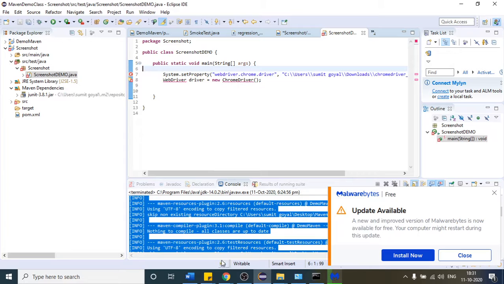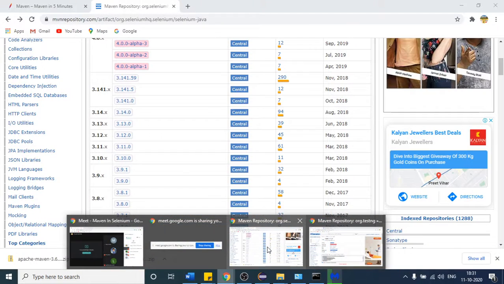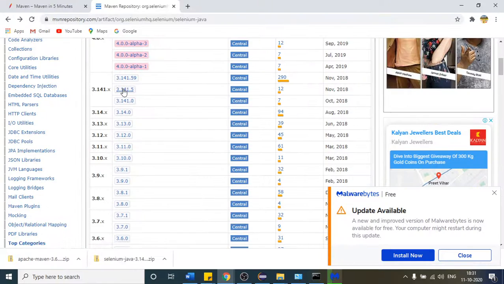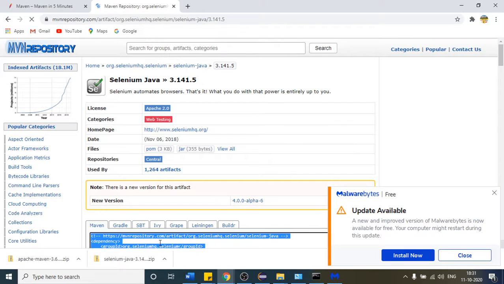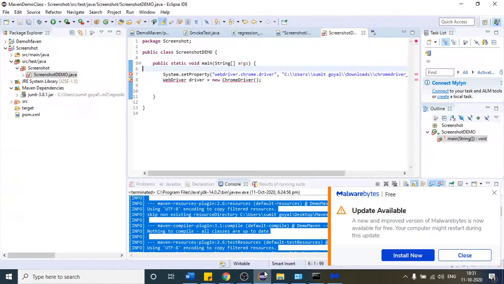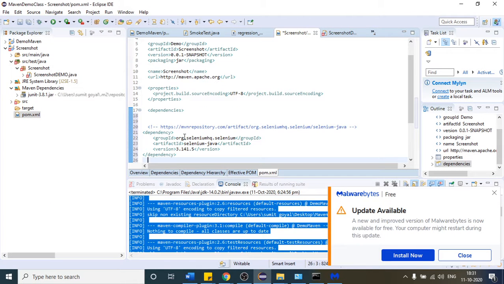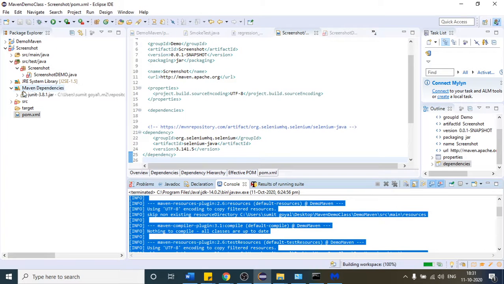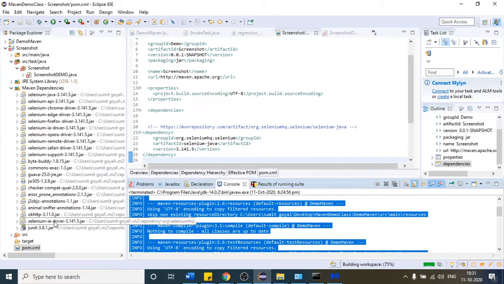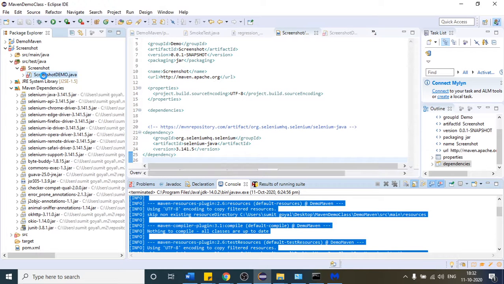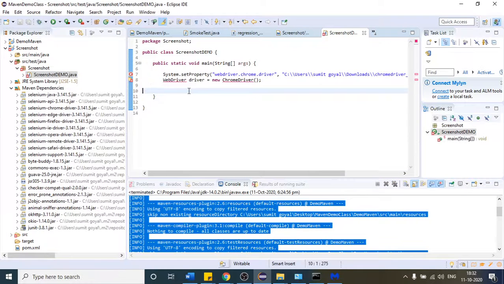So to do that, I will just copy that Selenium dependency from the Maven repository. This is how it is. It is very easy. Copy this and just place it here in pom.xml. Paste it here and press Ctrl+S to save. After that, automatically you will see it has downloaded all the jar files, and once it has downloaded, this time I will get the import statement. So you can see the import.